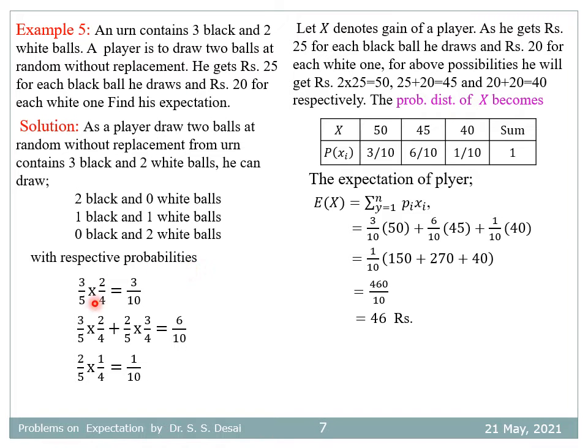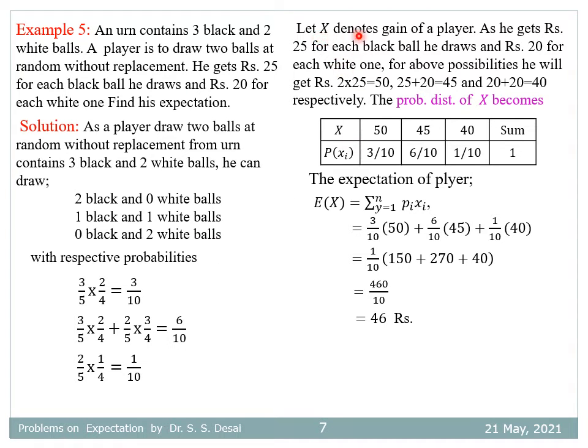Here, using the multiplication theorem, 3 by 5 into 2 by 4 is equal to 3 by 10. Similarly, for the second possibility the probability is 6 by 10, and for the third possibility the probability is 1 by 10. So these are the 3 probabilities for these 3 possible results.